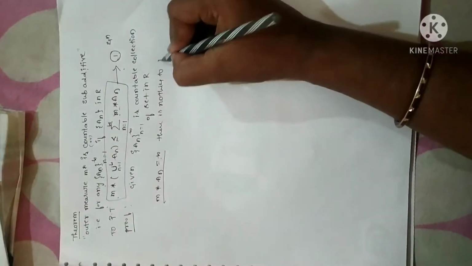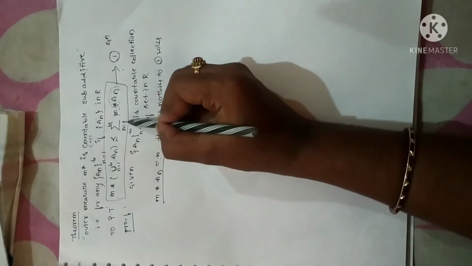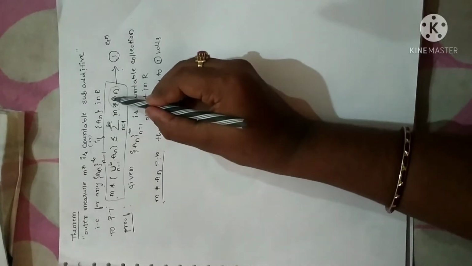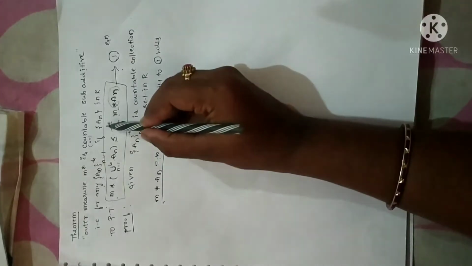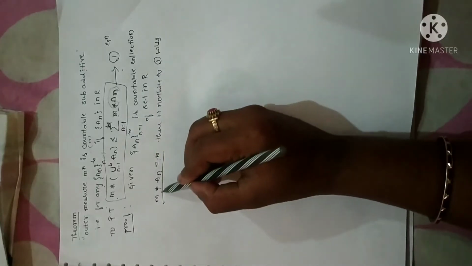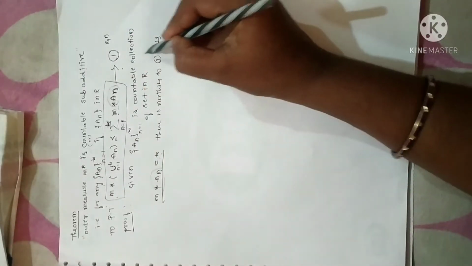Equation 1 holds. Why? Because this collection already consists of an infinite number of open sets. An is a collection of open sets which contains infinitely many open intervals. So if this measure is equal to infinity, there is nothing to prove, because equation 1 holds good.